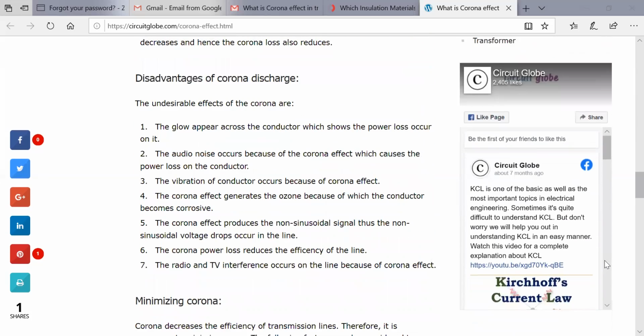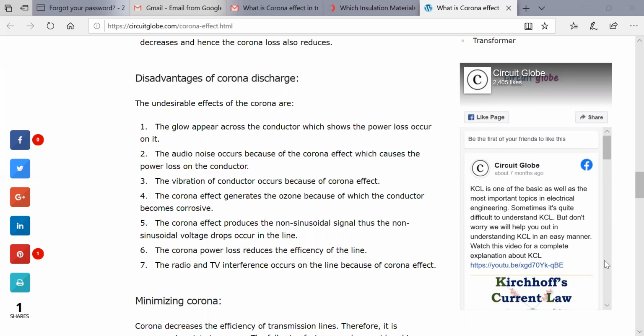Then obviously there are disadvantages of corona discharge, the undesirable effects of corona. Firstly, we see the glow across the conductor.